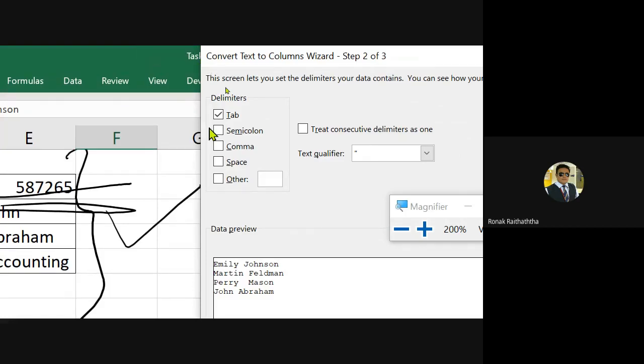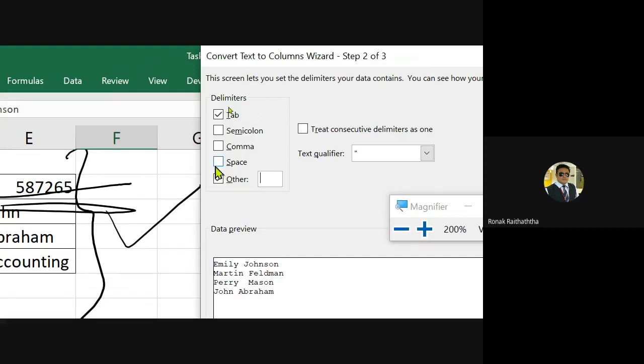So is there any semicolon inserted over there, or something like comma is there, or something like space is there, or some other options are there? See, if you have the slash, then what you will do, you will click on this and you will insert the slash like this. So it will segregate based on the slash.